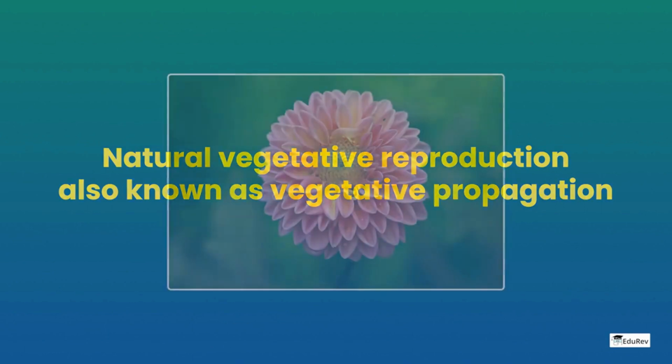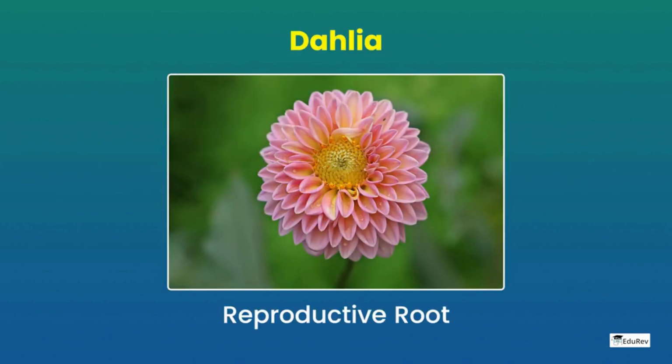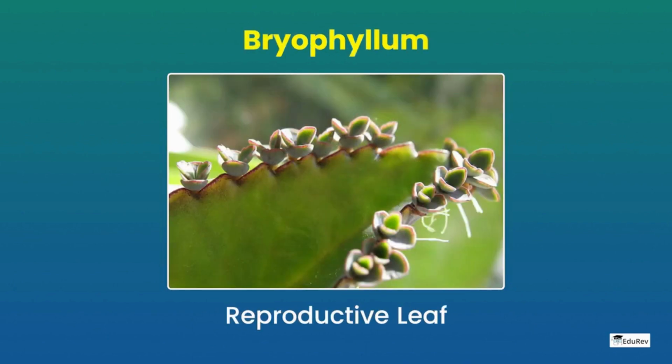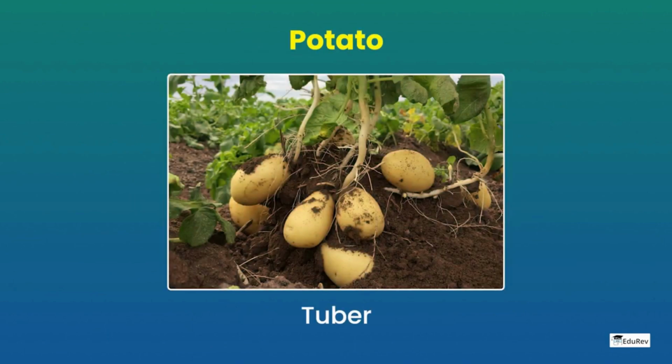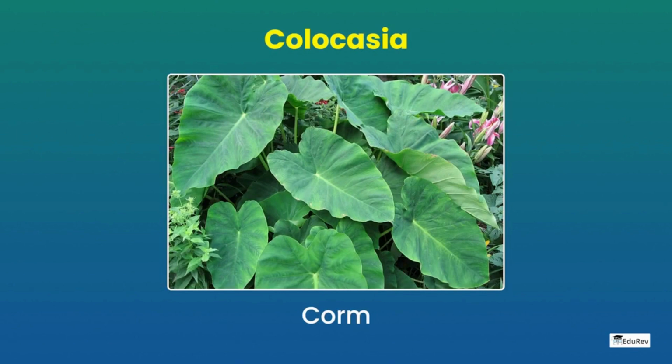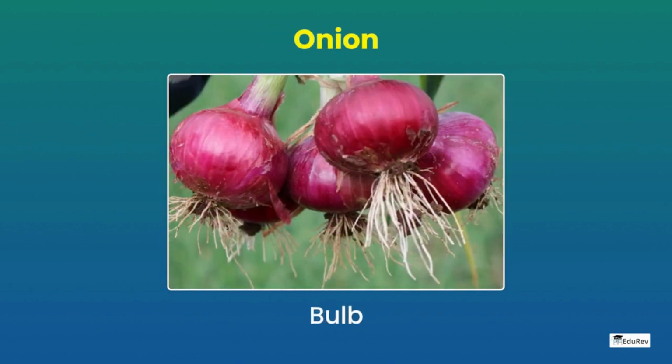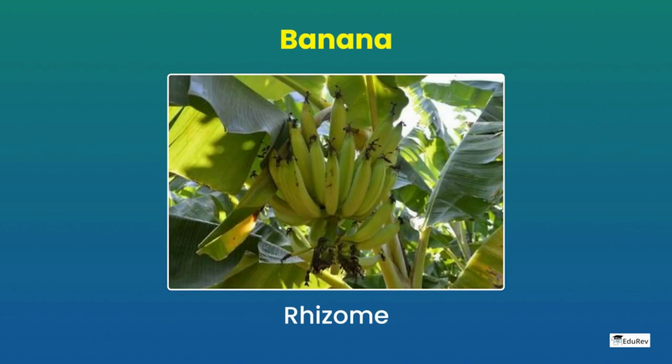It can occur by reproductive roots such as in dahlia and sweet potato, a leaf in Bryophyllum and Kalanchoe, a stem with underground modification such as tuber in potato, a corm in Colocasia, a bulb in onion, garlic and lily, a rhizome in ginger, lotus, turmeric and banana.